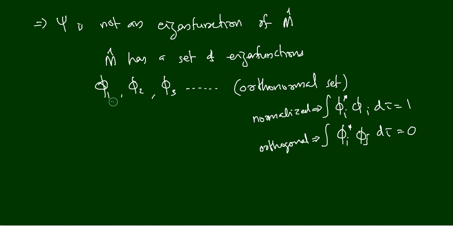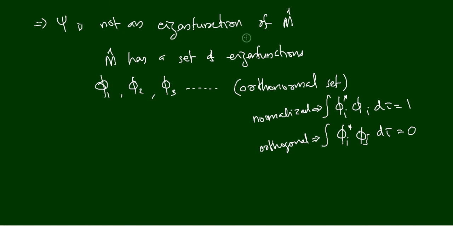In this orthonormal set, each function is an eigenfunction of the operator m cap. In that case, we can write psi. You already know psi is not an eigenfunction of m cap, but psi is a state function of the system that we are considering.